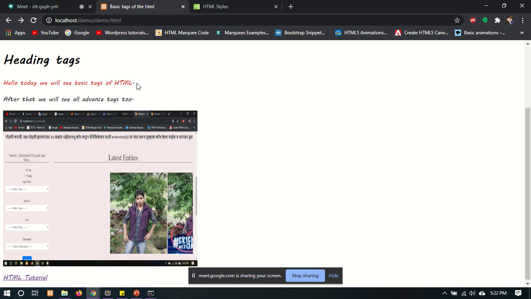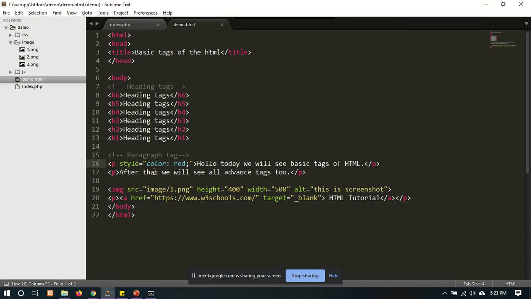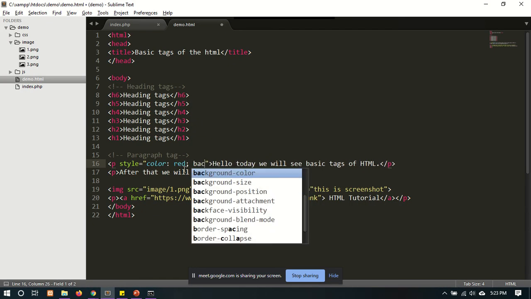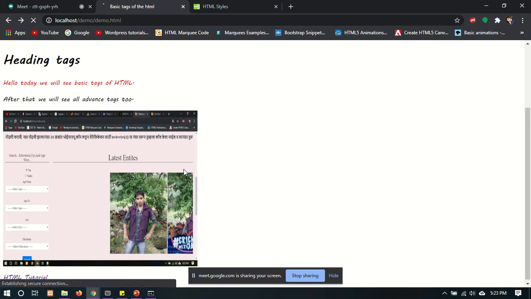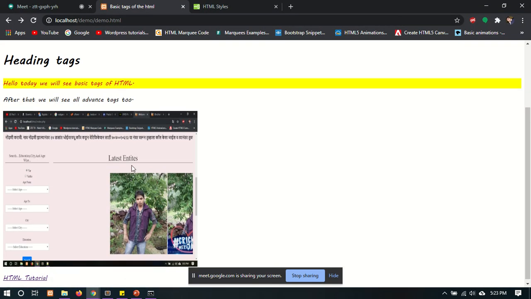If you have to change the background color, you can also change the background color of this paragraph too. For changing the background color, we have to write background color yellow and go and refresh. Yes, your background color has changed, your paragraph has become yellow.